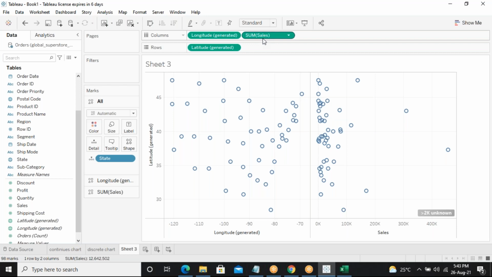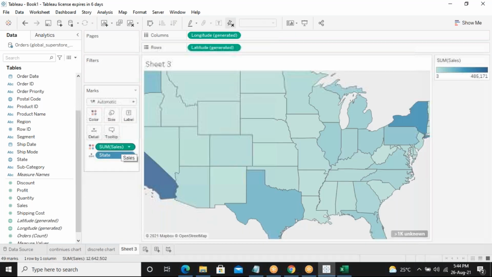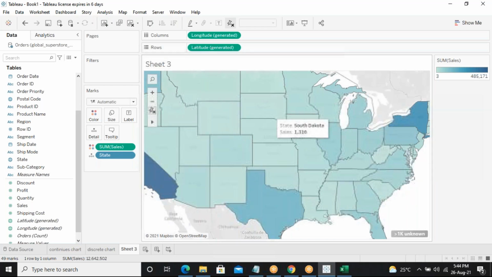Or else, instead of that, just move it to here. This one will be the fine method, this one is a good one. Can you see a map like this, which I already told you is a gradient? If I go to that one, the gradient you can't see clearly. Now you can see the gradient. The continuous, you can see light, dark, darker. Able to see the differences here.